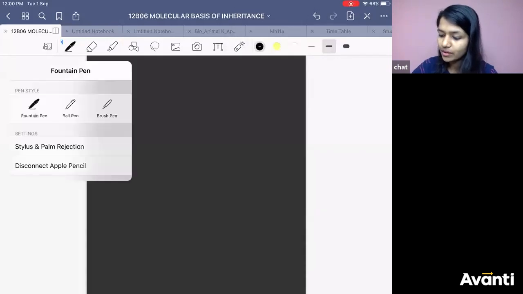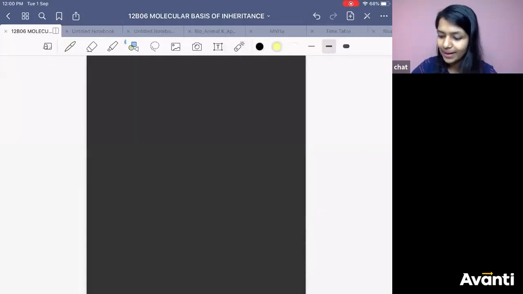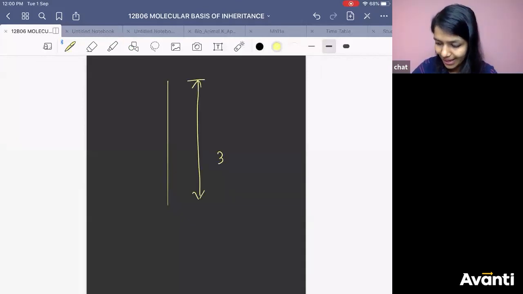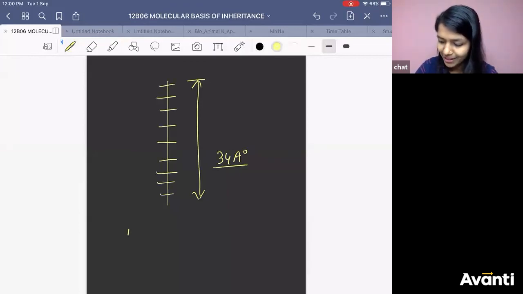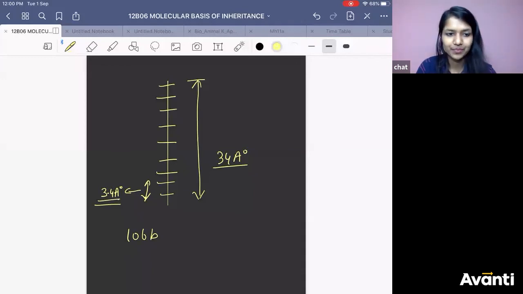So if this is your one helix and the length is 34 angstrom, having how many base pairs? 10 base pairs. So tell me what is the distance between one base pair? 3.4 angstrom. Got it? Yes?